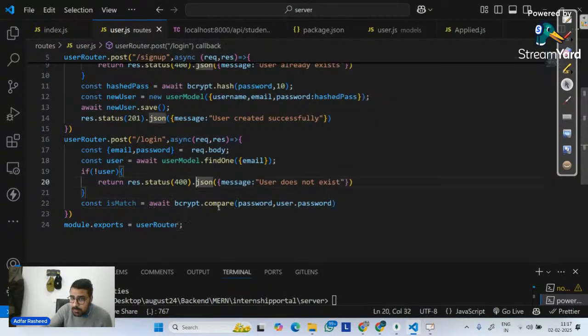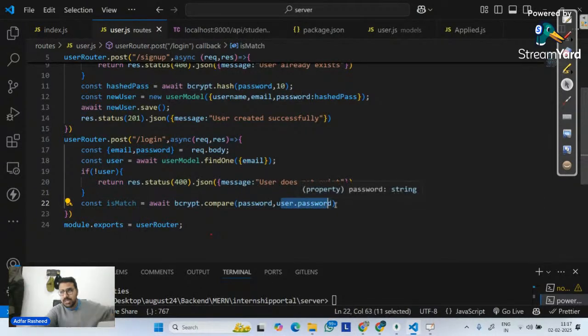So what I am doing is using bcrypt again to compare the password from request.body with the password which is hashed in the database. So I'm comparing these two things. So now it knows whether it is the same password. If it is not, it's going to return false. So this method will either return true or false.